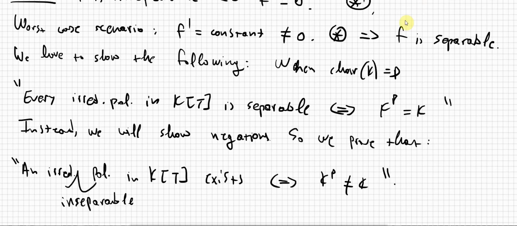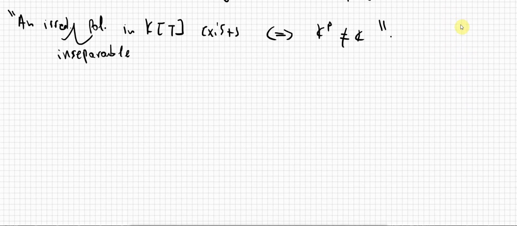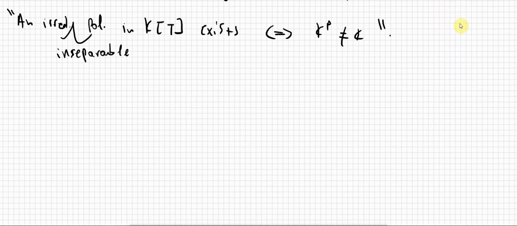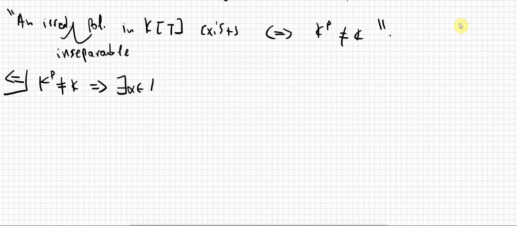So this is the thing we want to show. So let's start by assuming that the thing on the right is true, and let's show that the thing on the left is true. Okay, so if k to the p is not equal to k, then since k to the p is always a subset of k, this implies that we can find an alpha living in k, and alpha is not an element of k to the p, right?